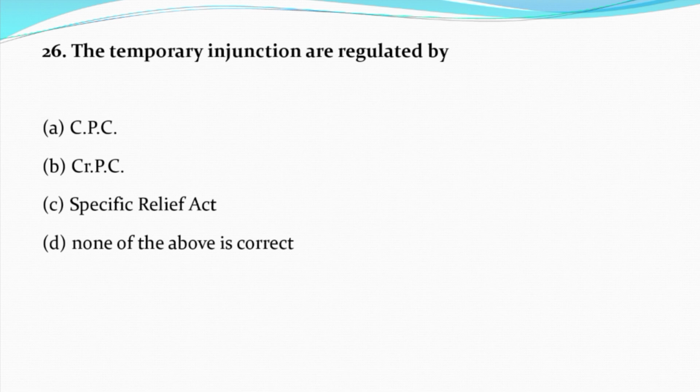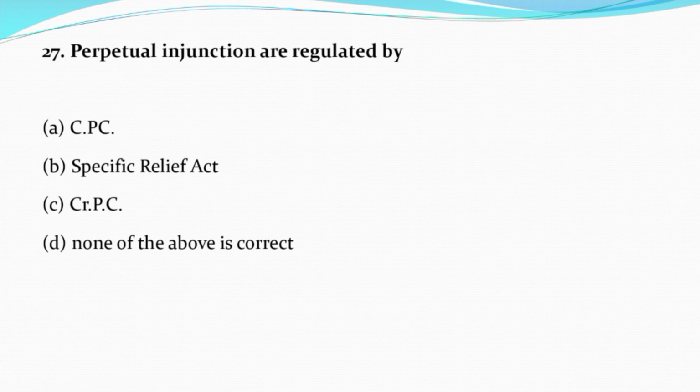Now question 26. The temporary injunctions are regulated by option A, CPC, option B, CrPC, option C, Specific Relief Act, option D, none of the above is correct. And the correct answer is option A, CPC, that is Civil Procedure Code 1908.